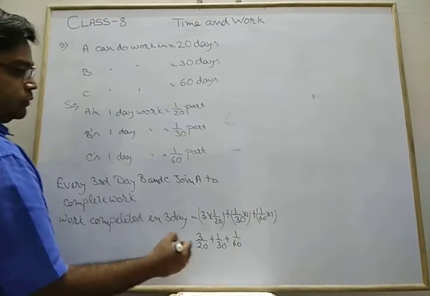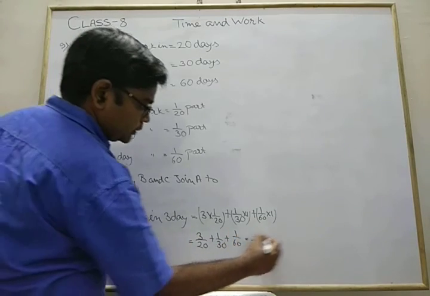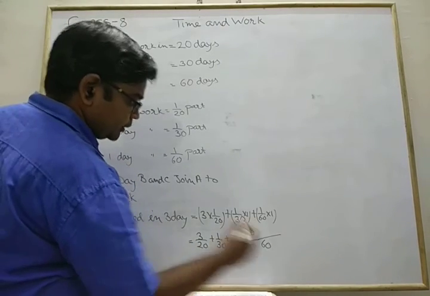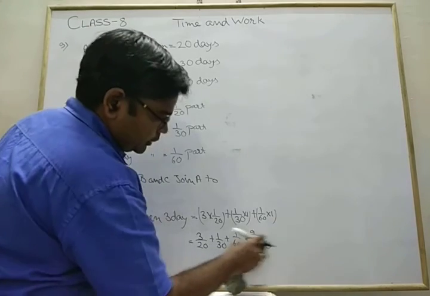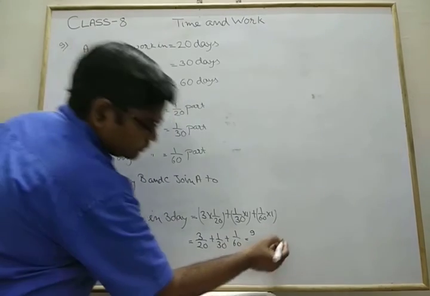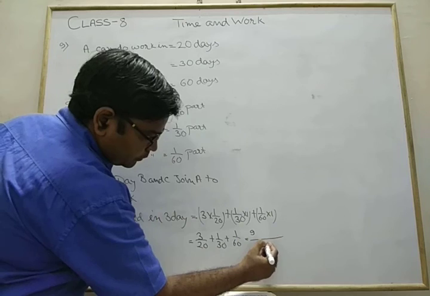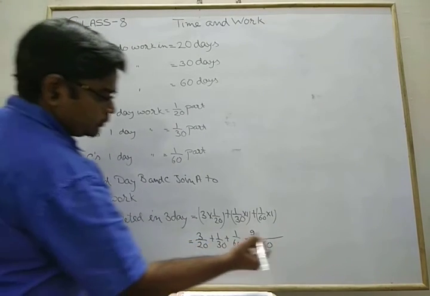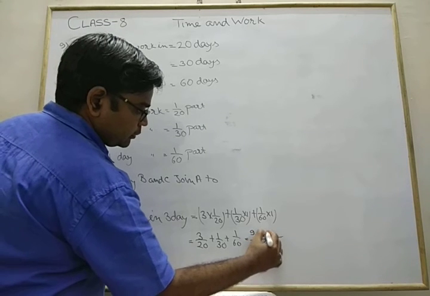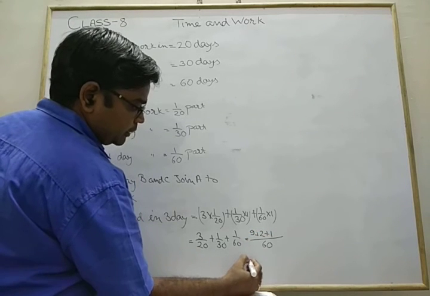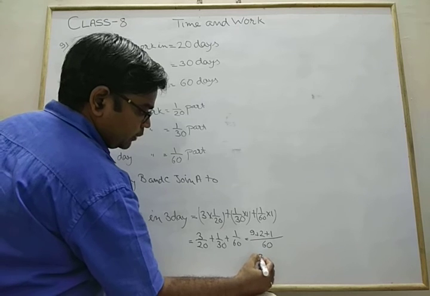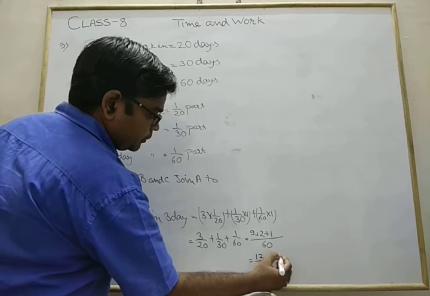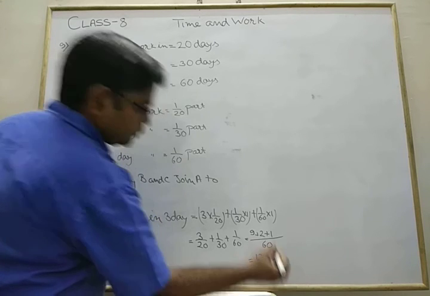When we solve this one, what do we have? We have 60 as the LCM. So 3 3s are 9, 2 3s are 6, and 1 2 is 2, so 9 plus 2 plus 1. Ultimately we have 12 upon 60, or 1 upon 5.